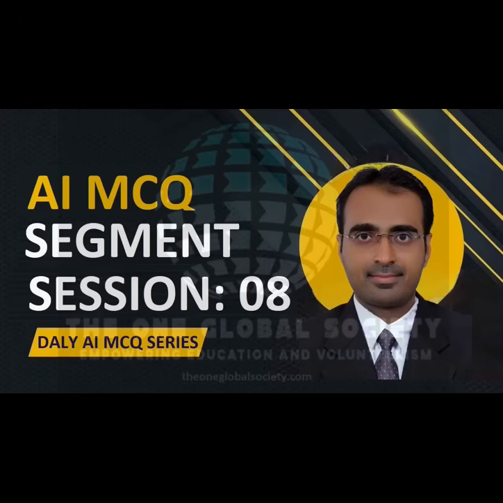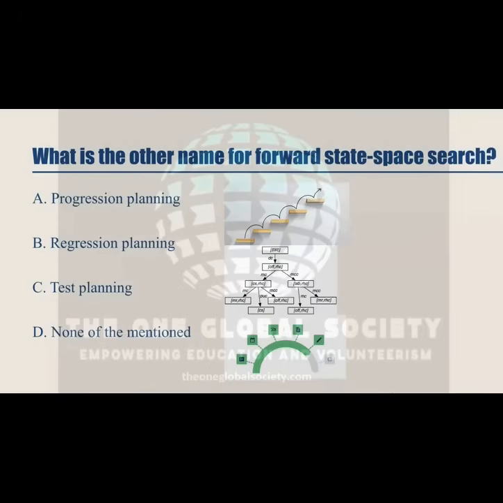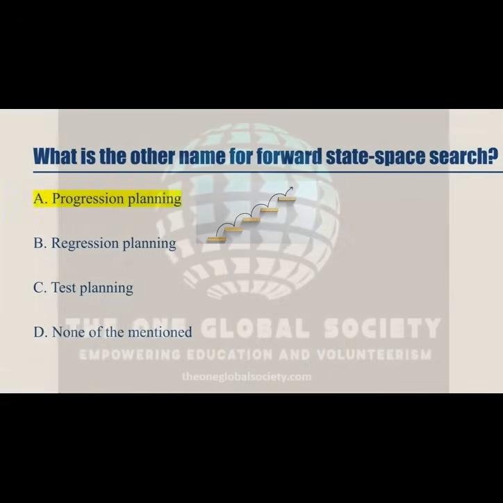MCQ of question number 1. What is the other name for the forward state space search? A. Progression planning. B. Regression planning. C. Taste planning. And D. None of above these options. And the answer is progression planning. So, what is the other name for forward state space search is none other than progression planning.